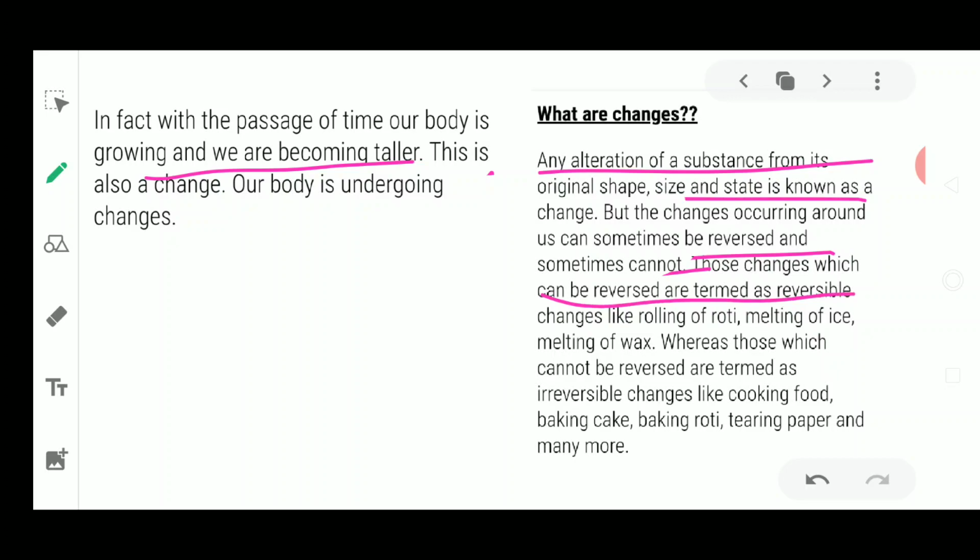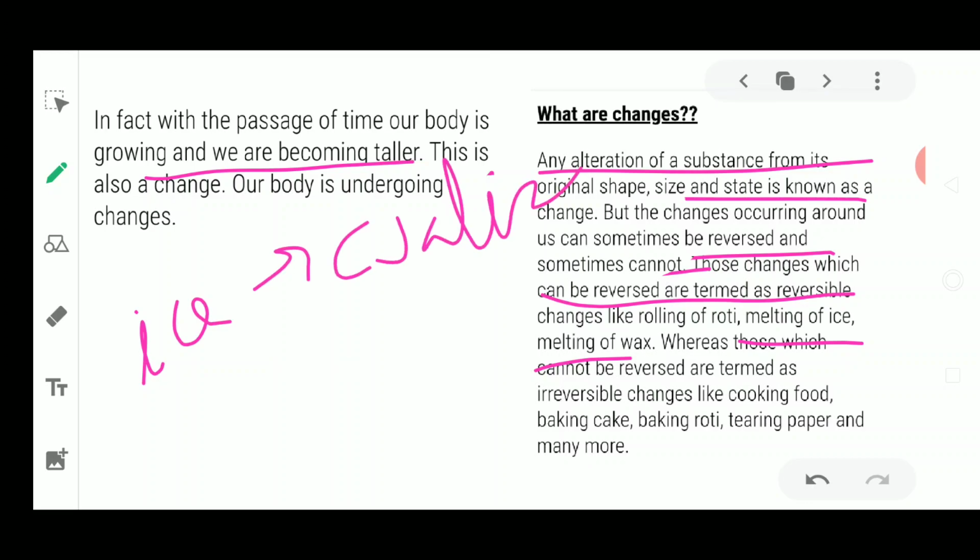Melting of ice and melting of wax are reversible changes, where you can bring back the original state again after some time when you desire. For example, if melting of ice is taking place and all the ice has been converted into water, then this can be brought back into ice form after freezing.